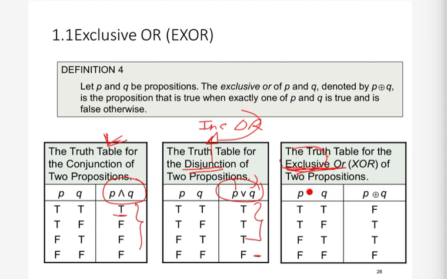For example, here p is true and q is false, so it is true. Similarly, here p is false and q is true, so this is true. But in this case both are true, so this is false, because exclusively one should be true. Similarly, if both are false, then of course this is false. This is the truth table for exclusive or, and this is the symbol for exclusive or: a circle with a plus inside it. This is the standard symbol for the exclusive or operation. Now let's see next.